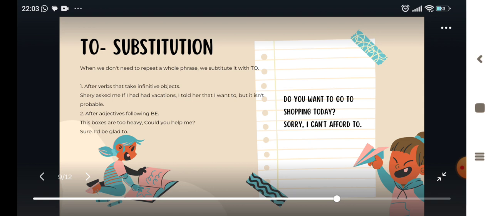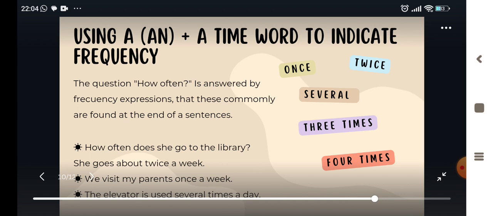And the second: "These boxes are too heavy. Could you help me?" "Sure, I'll be glad to," instead of saying "help you with these boxes." To omit is to make a short answer or a short phrase. "Do you want to go shopping today?" "Sorry, I can't afford to." In this case, we are omitting what follows "to," which is "go shopping today."